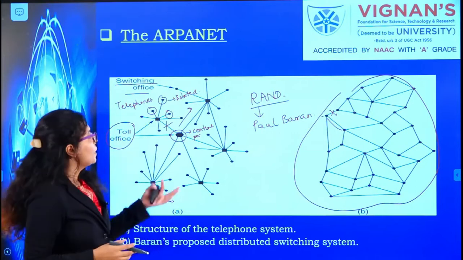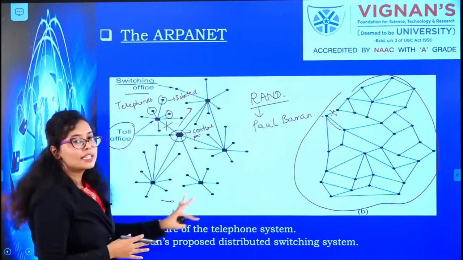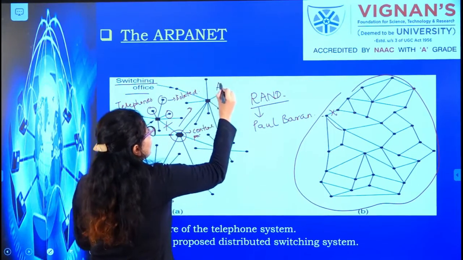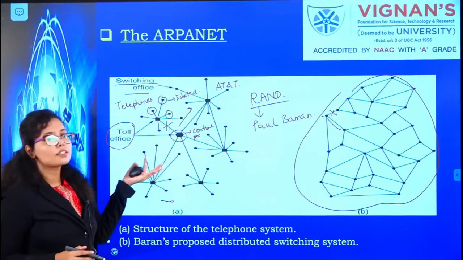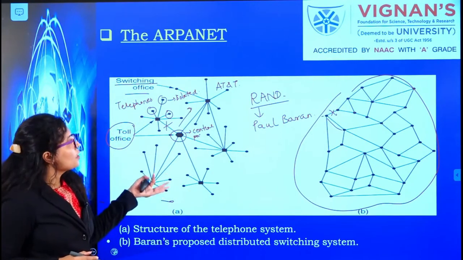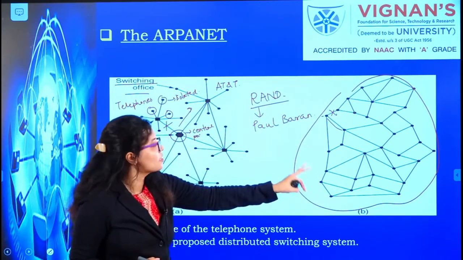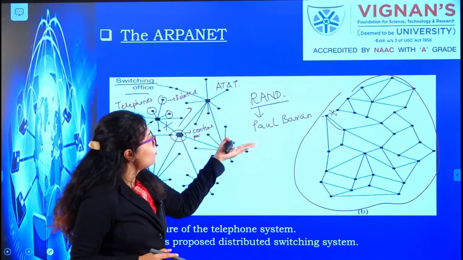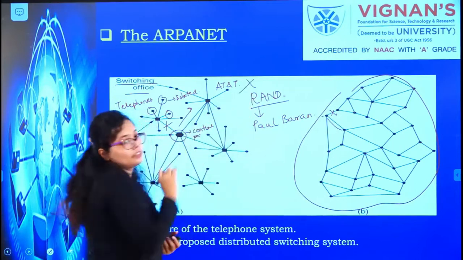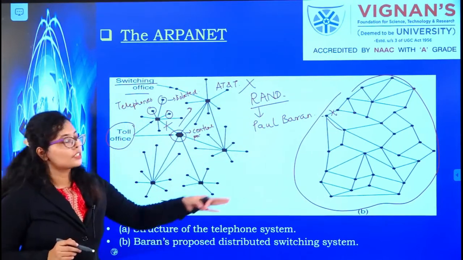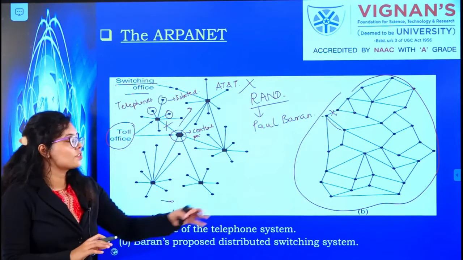But at that time, one company was in control of all these telephone lines, that was AT&T. This was one of the biggest telephone services companies of the US. So when the Department of Defense told Paul Baran's idea of this structure to AT&T, they rejected his idea. They said no, this structure wouldn't be implemented. That is how this structure got no lead.